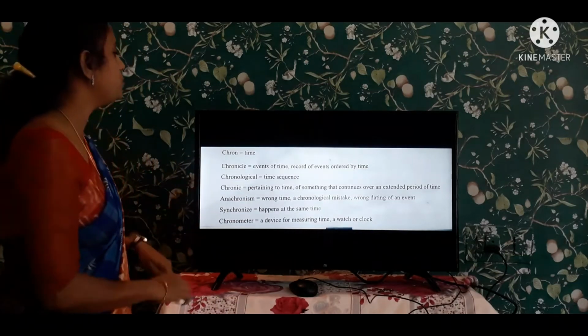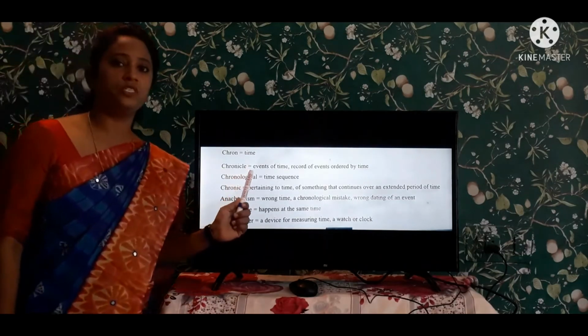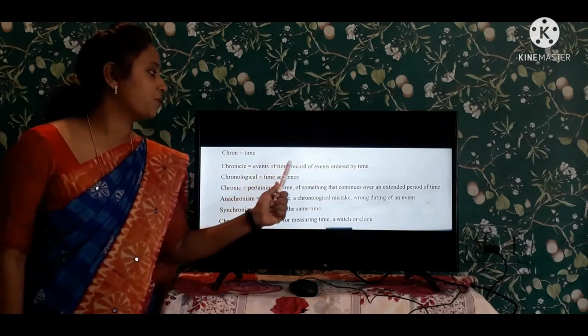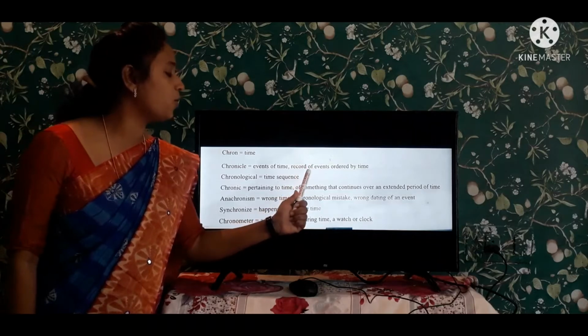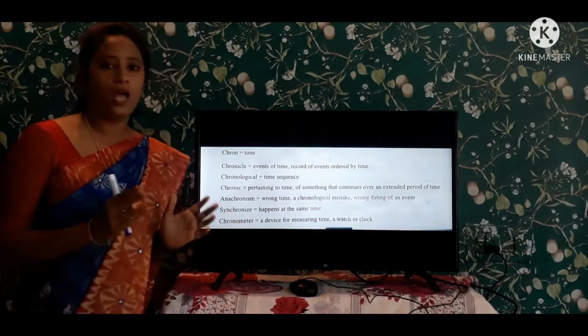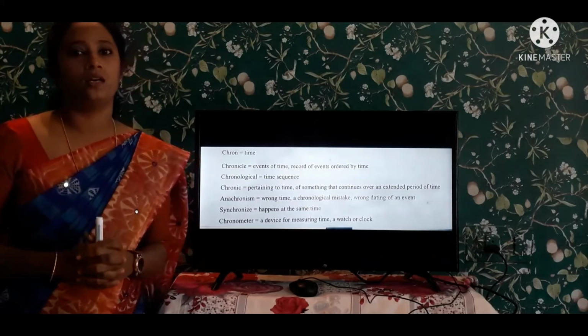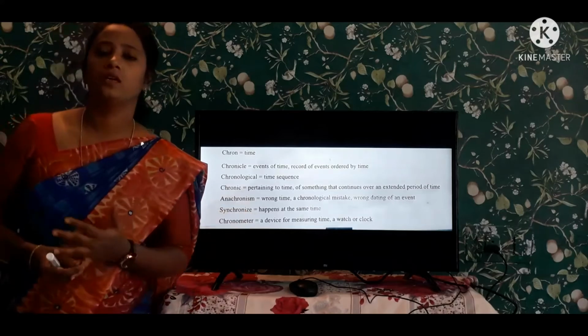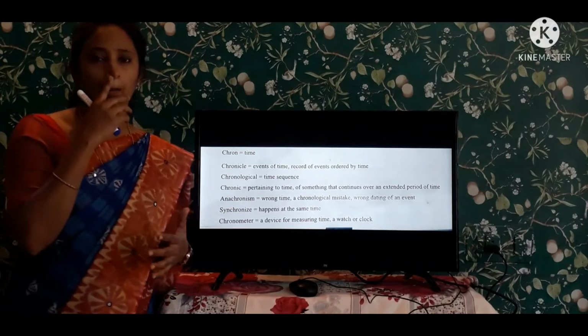See here, the first one is chronicle. Events of time, record of events ordered by time. We are having many events in our India. See here, we are having Republic Day, we are having Independence Day.